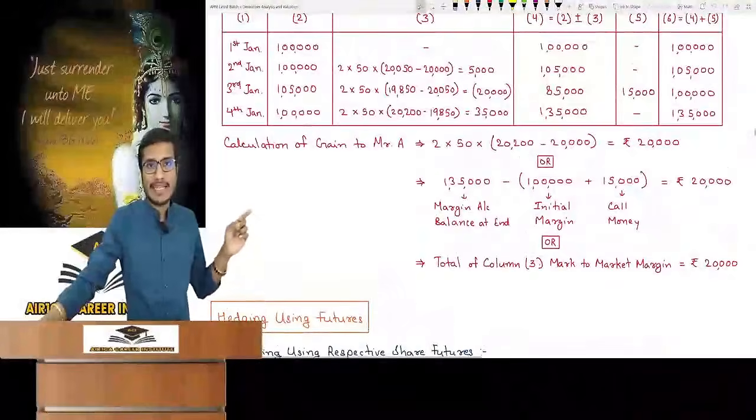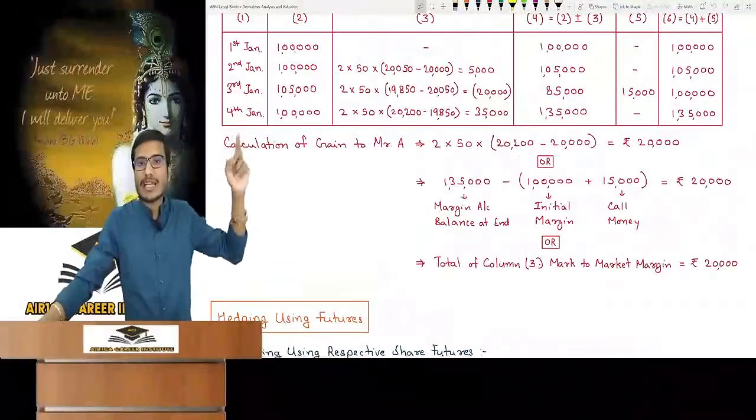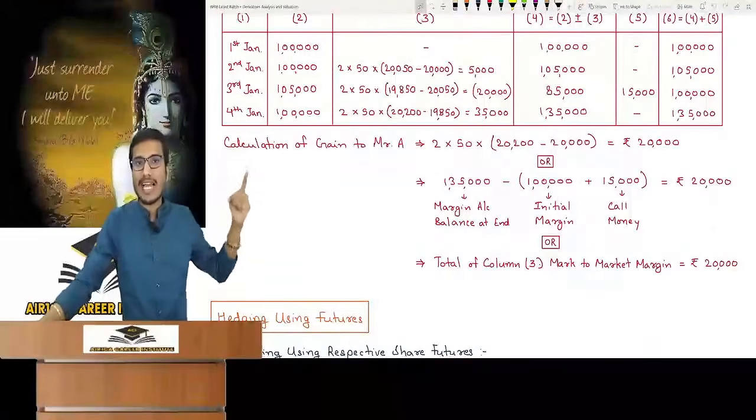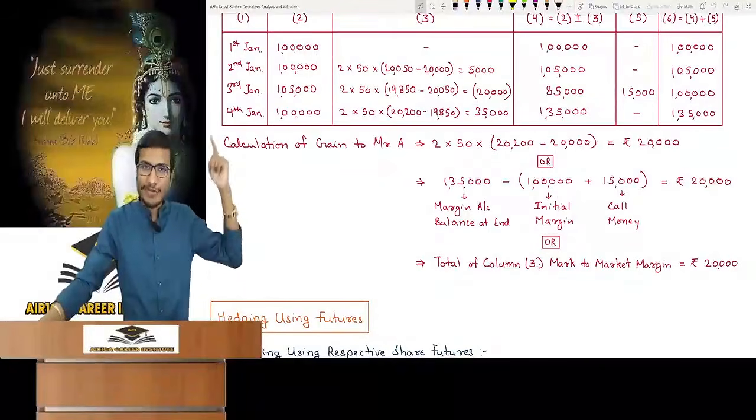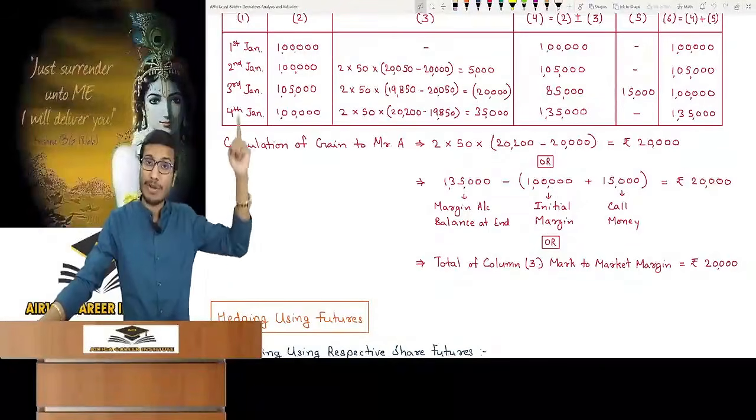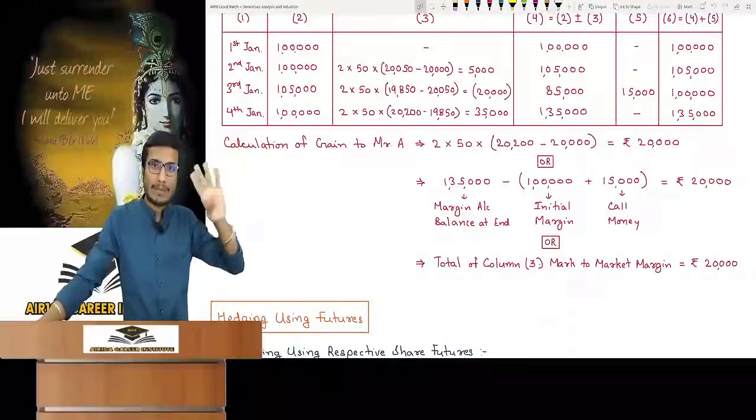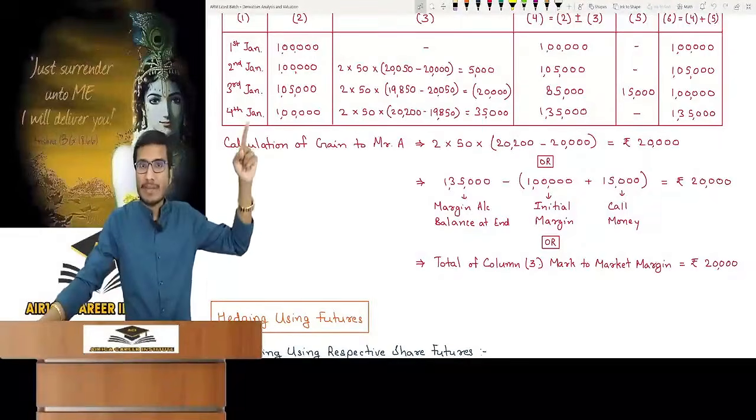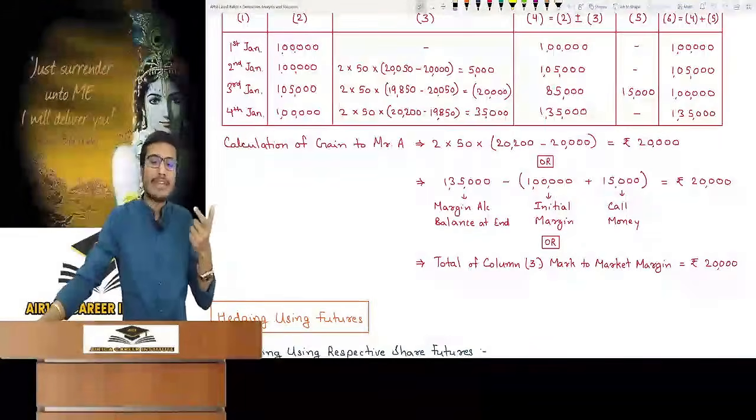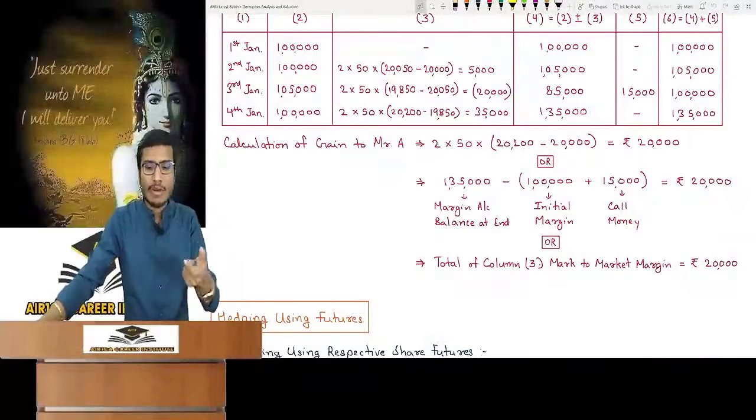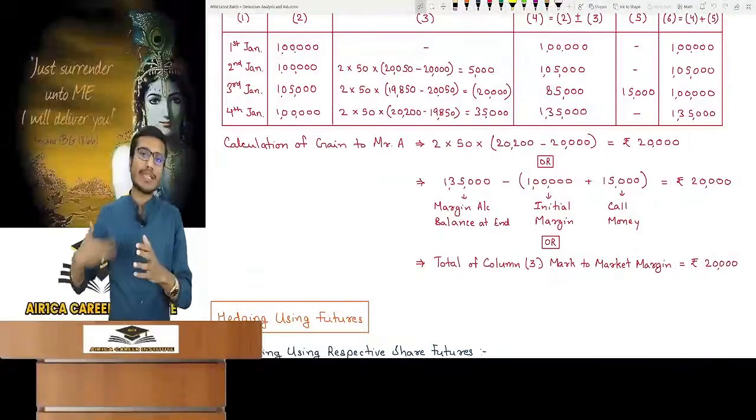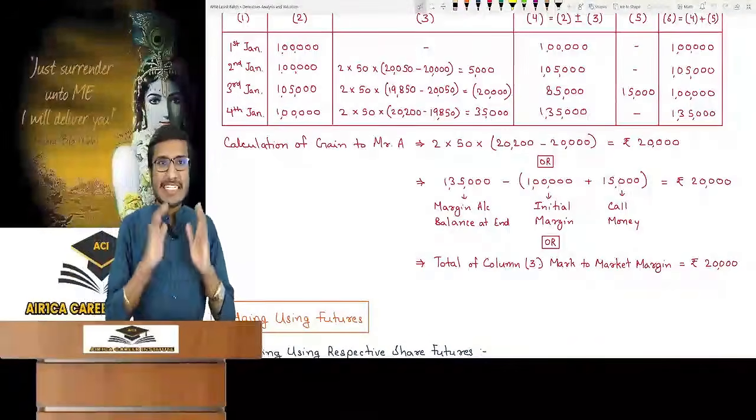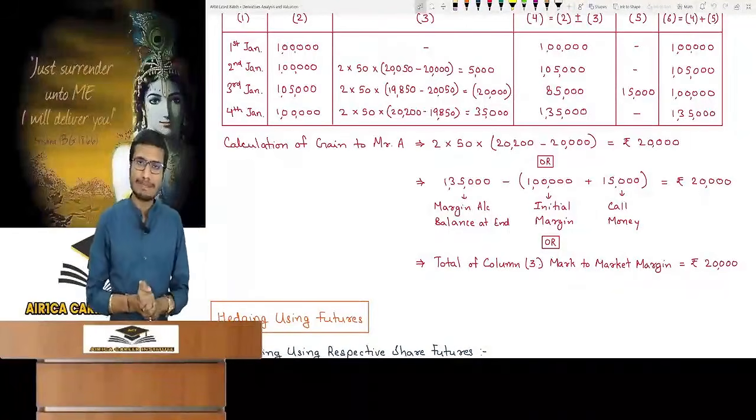You get the gain. So when you get a question of this type, gain or loss is calculated in 3 ways. One is the traditional way, which matches as final price minus starting price. You can total the mark to market margin of column 3, or take the margin account balance at the end, subtract the initial margin and you will get it. With this, your whole topic of types of margins is complete.